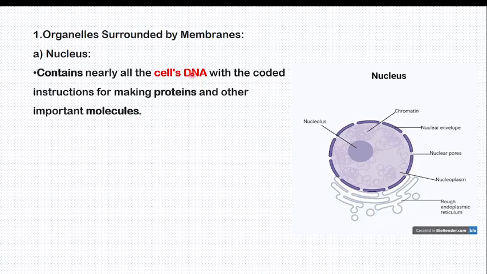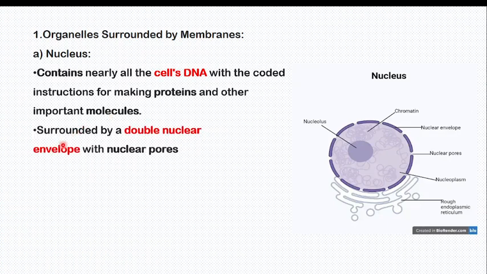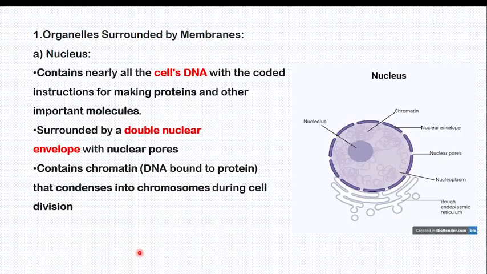Remember, if they ask you the function of the nucleus, it controls cell activity because of DNA, which has the information or instructions for making protein and any important molecules. The nucleus, as I told you, is surrounded by two envelopes, with nuclear pores, and contains chromatin inside. Okay, this is chromatin.